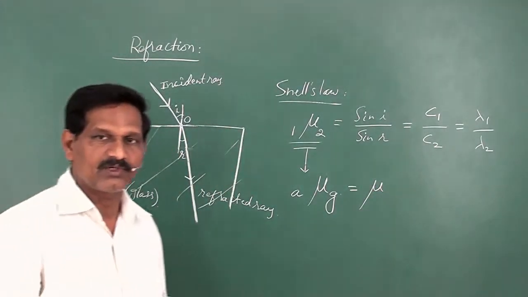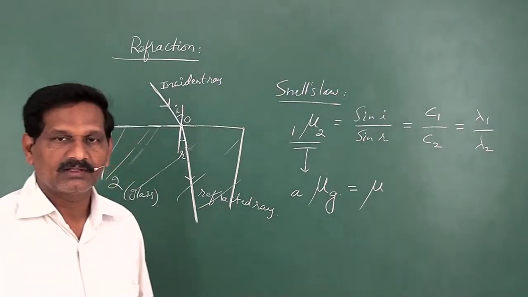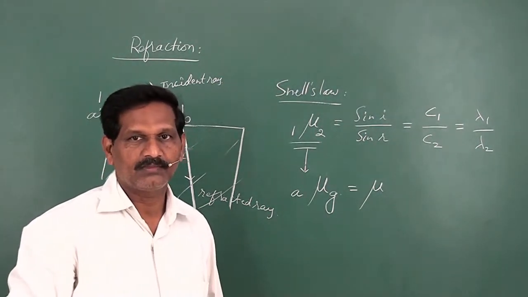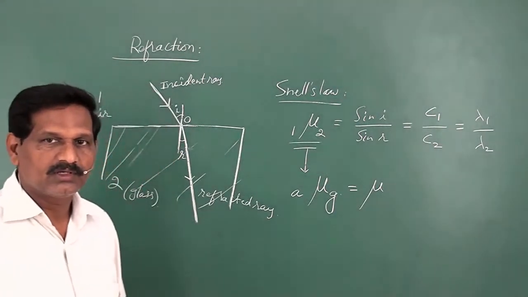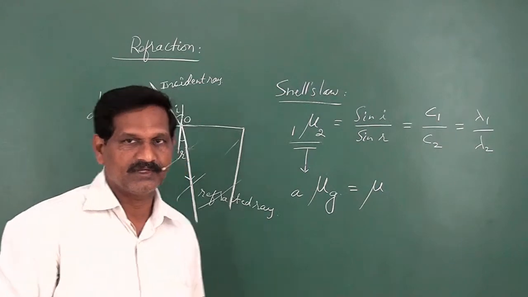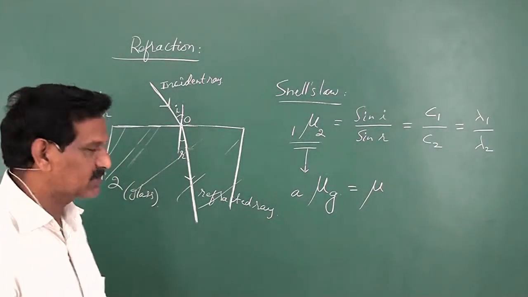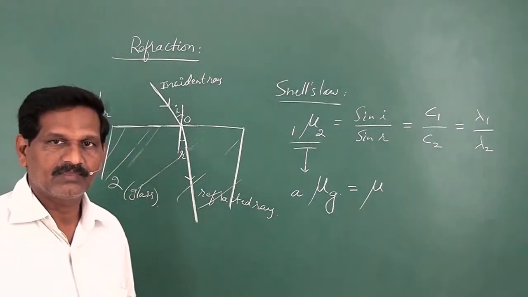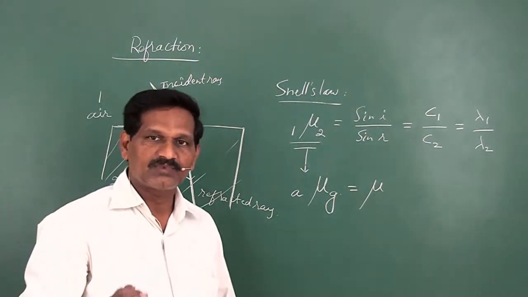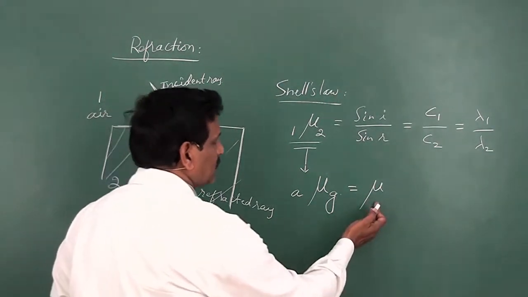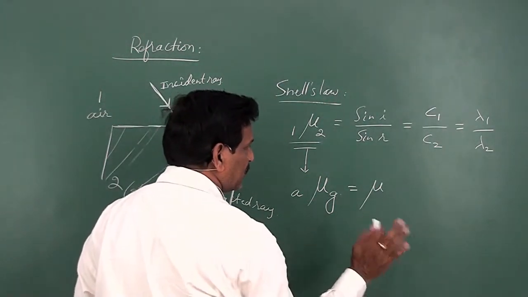Mu means absolute refractive index of the medium. That means here, without mentioning the first medium, it is generally taken as air or vacuum. So, if the first medium is air or vacuum, then the refractive index of the second medium is called absolute refractive index of the medium, and it is generally denoted simply by mu.